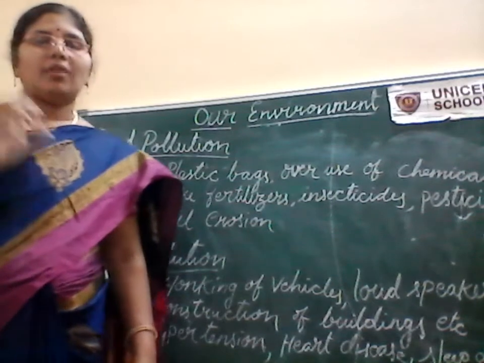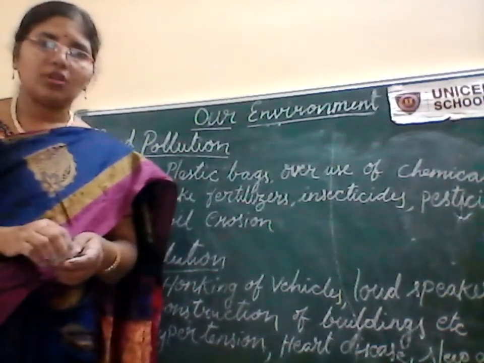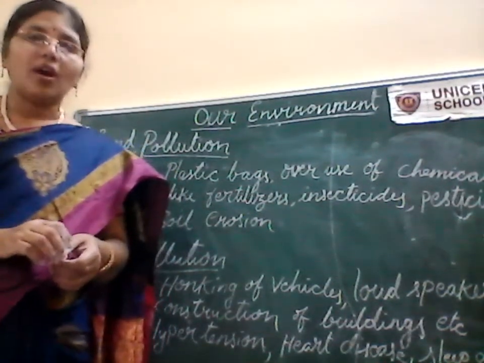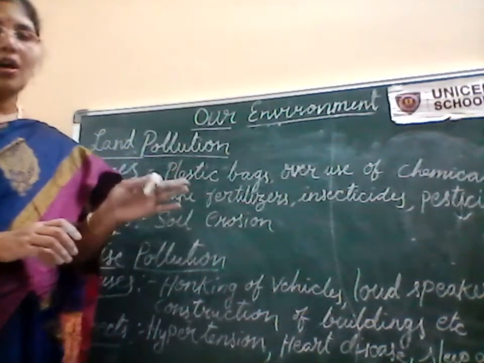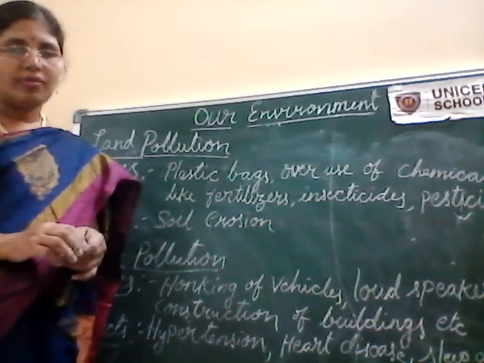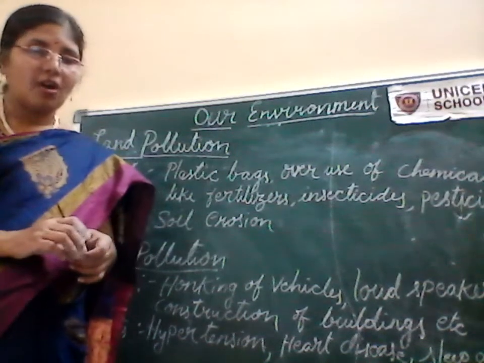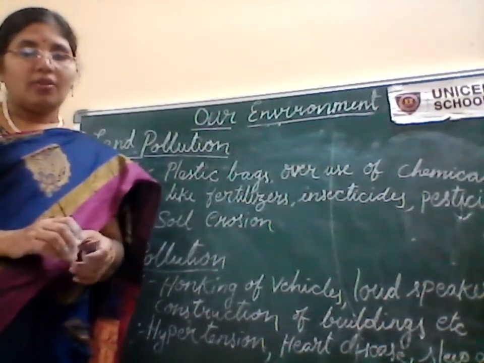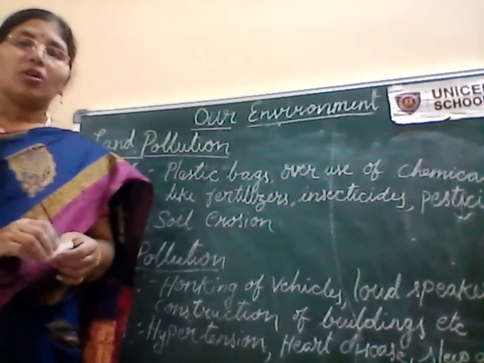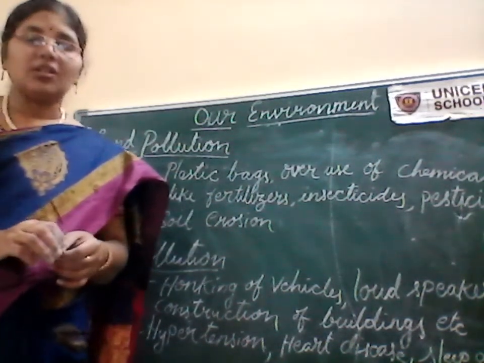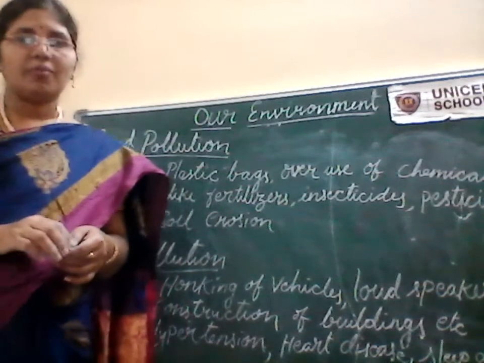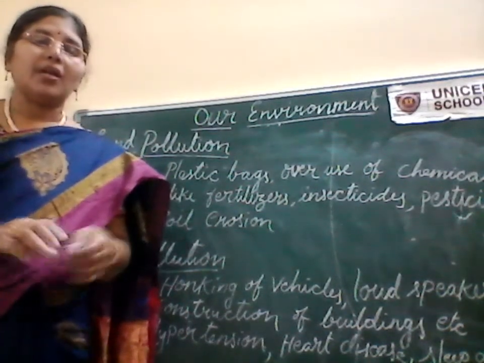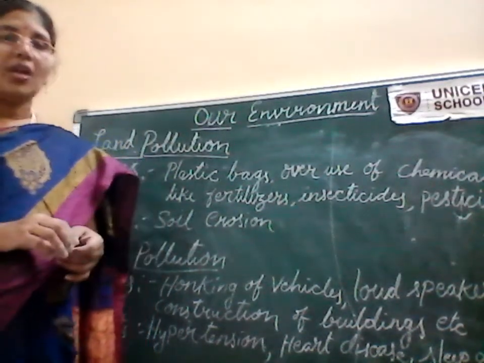And next one, don't go to the shop by swinging your hands. Carry one cloth bag whenever you are going to buy groceries from a shop, so that you minimize or avoid the usage of plastic bags which are very harmful to our environment. Even in the construction of the factories, we have to keep the factories away from the city, because the smoke which is coming from the factories will very badly affect the people in that surrounding area.